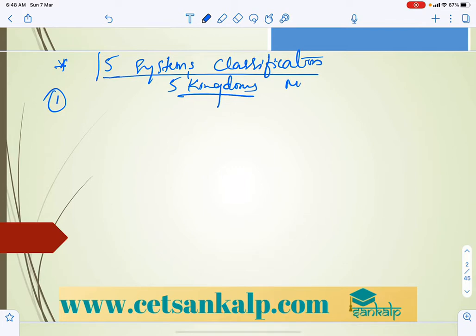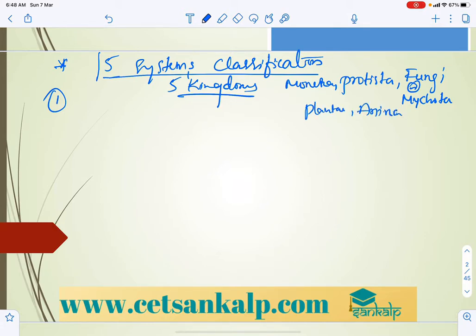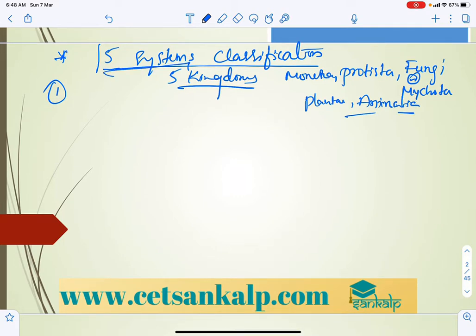That is Monera, Protista, Fungi, earlier also called Mycota, and Plantae and Animalia. So these are the 5 kingdom classification, or 5 systems of classification.